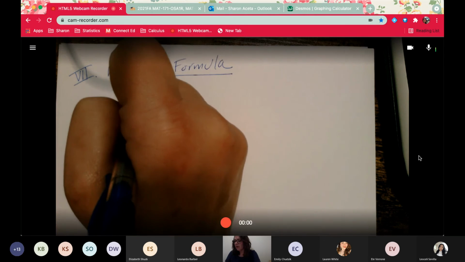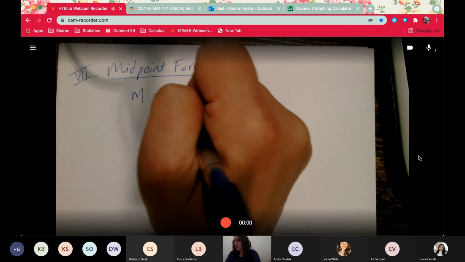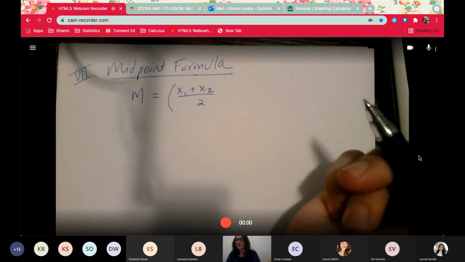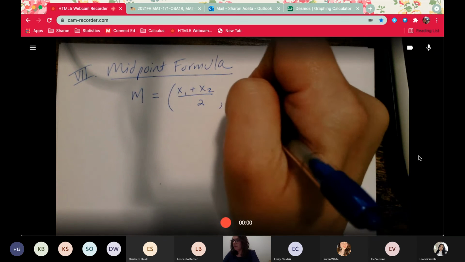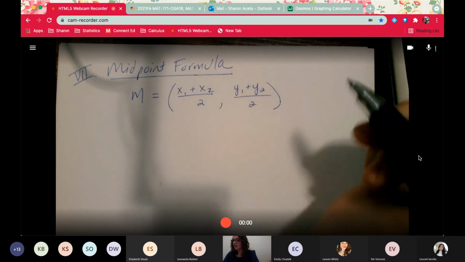So your midpoint is you take your x's, you add them together and divide by 2. That's the middle x coordinate. Then you take your y's, you add those together and divide by 2.